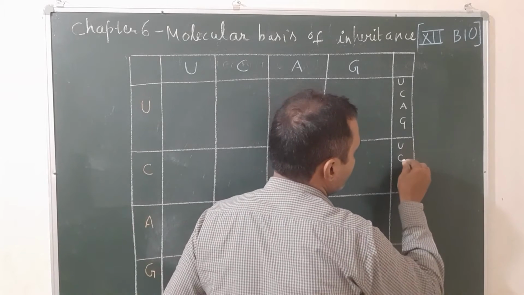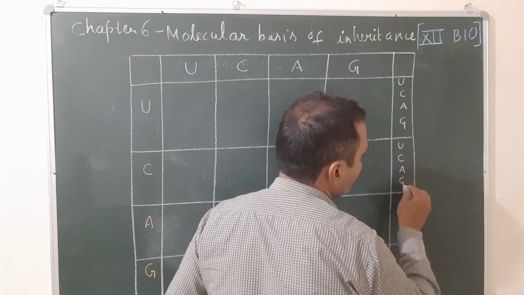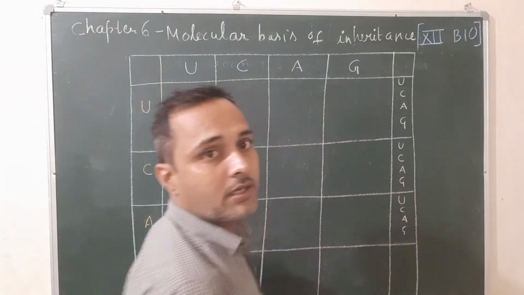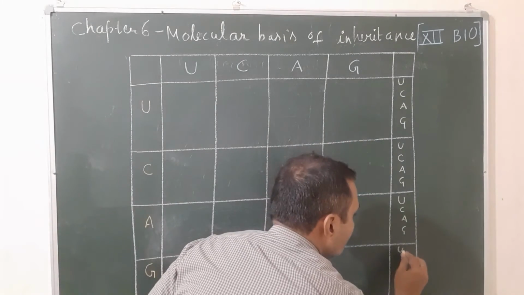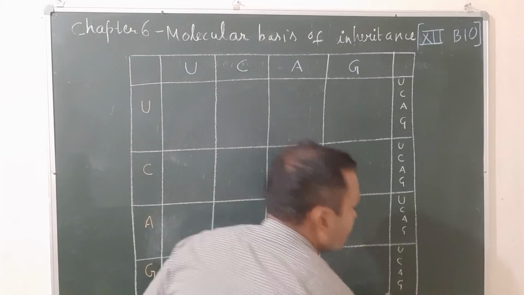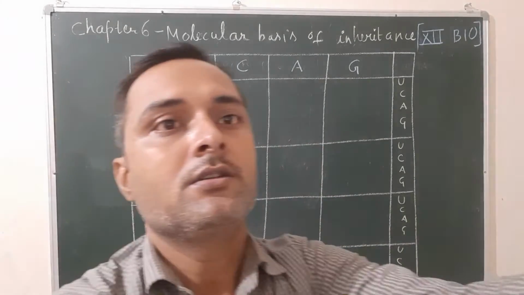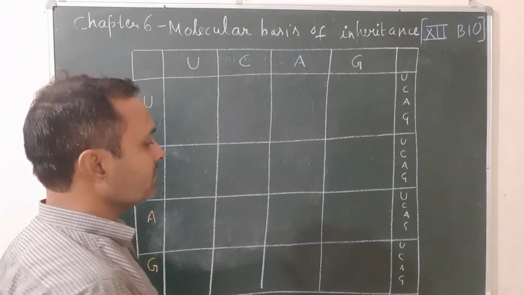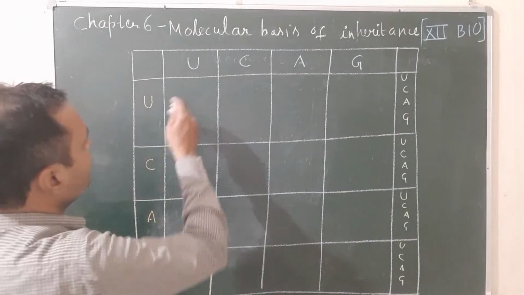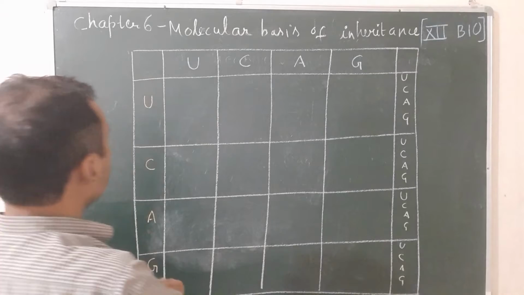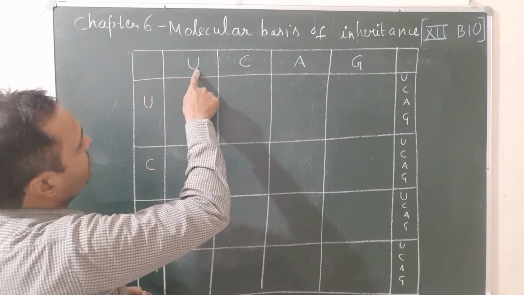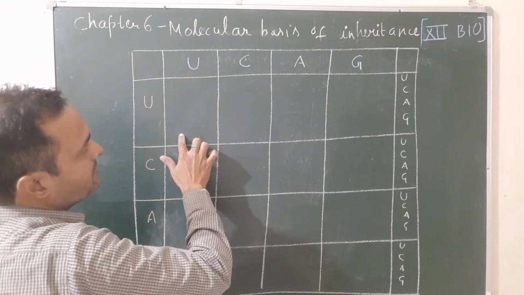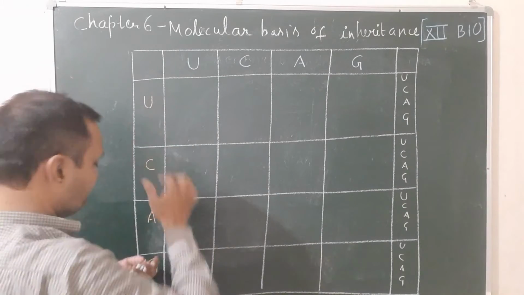Again U C A G, again U C A G, again the same thing U C A G. Like that you will write. Now here you will put the first U. This U you will write 4 times first.